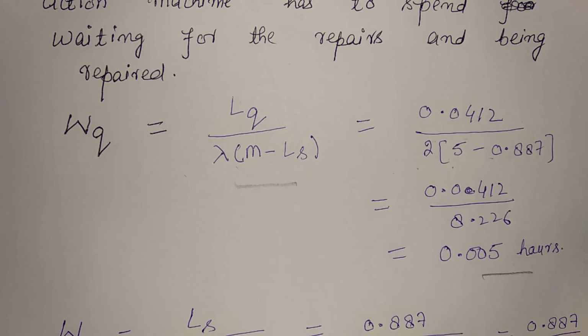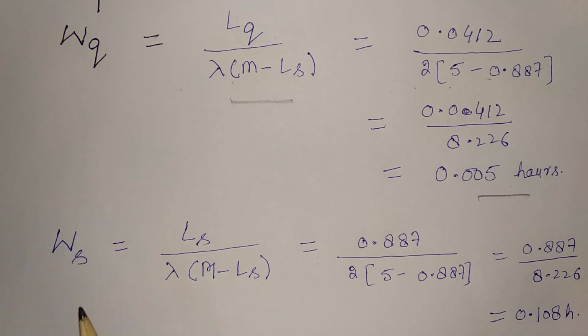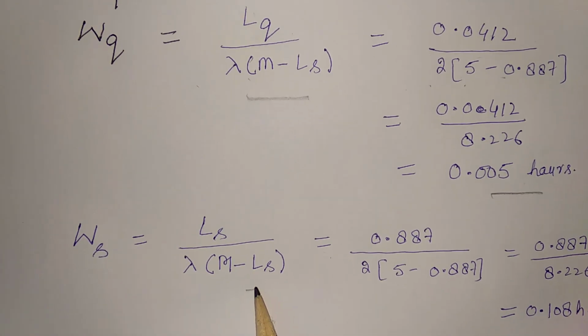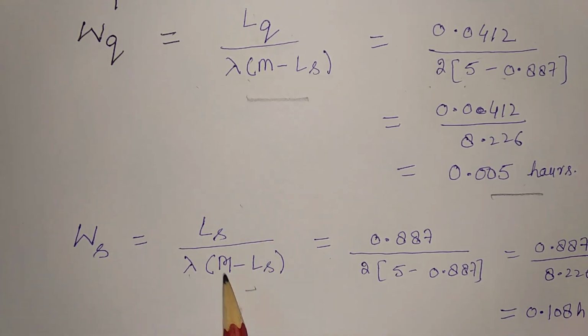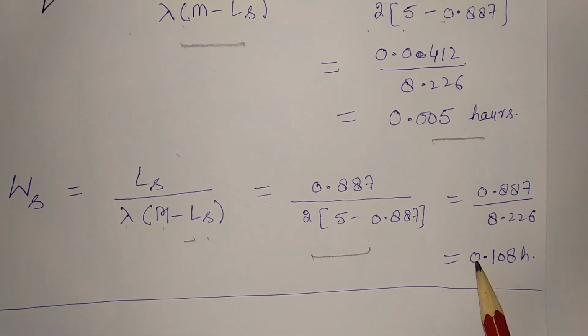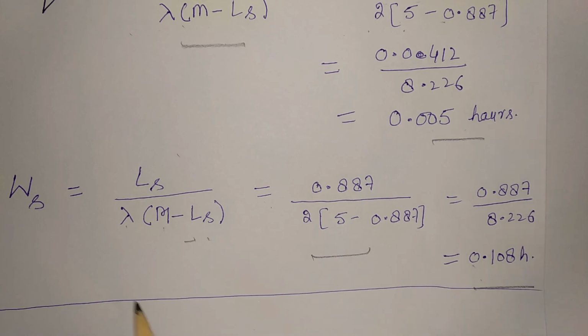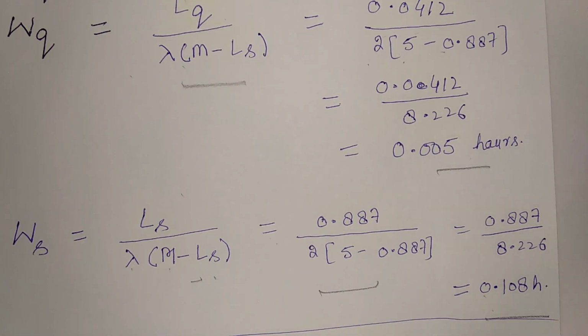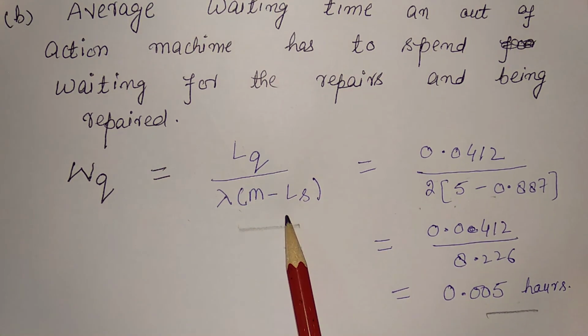Now, the waiting time in the system. Here, putting the value, WS is equal to LS upon lambda into M minus LS. I will get these terms and then 0.108 hours. This is the average time an out of action machine has to spend waiting for repair and being repaired.